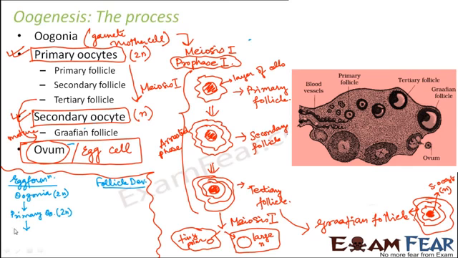Once the female reaches her adolescence, these primary oocytes undergo meiosis 1, and what is formed?